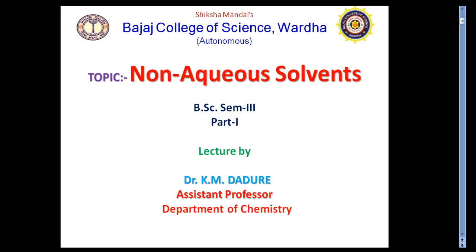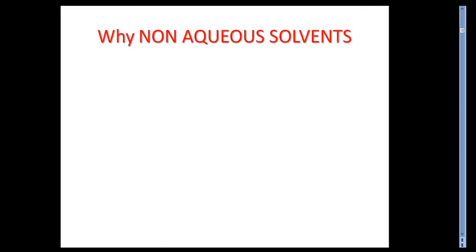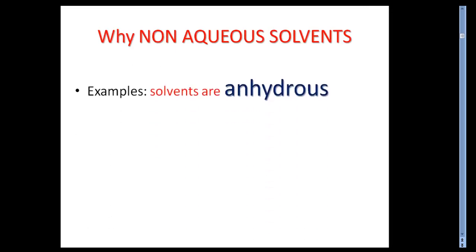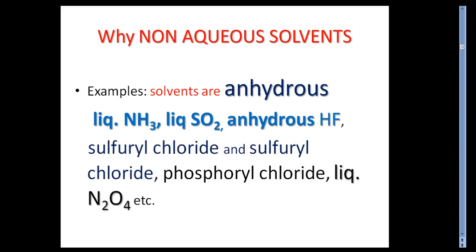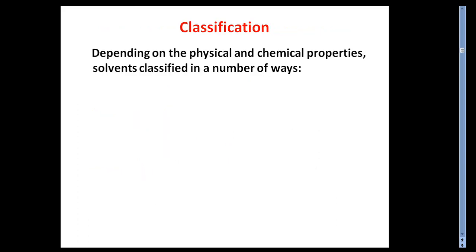In that, we are going to discuss the anhydrous solvents, such as ammonia, liquid SO2, HF, that is hydrogen fluoride, sulfuryl chloride, phosphoryl chloride, and liquid N2O4, etc. All these are solvents which come in the category of anhydrous solvents.